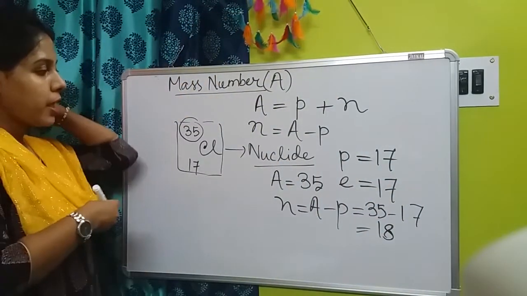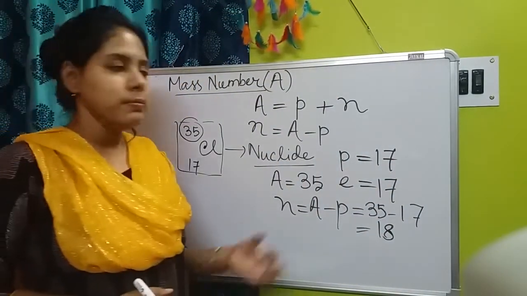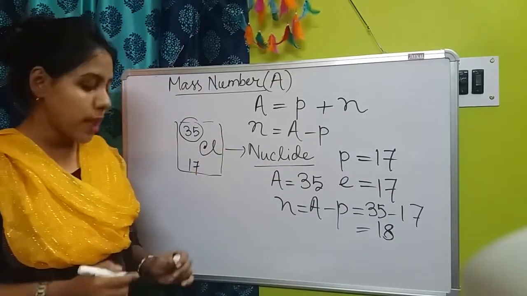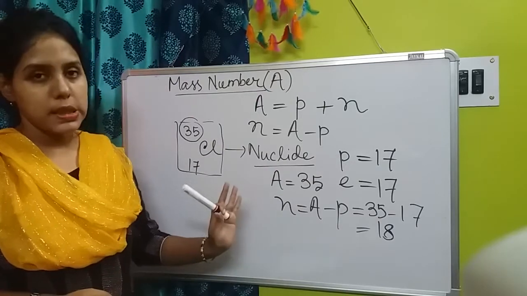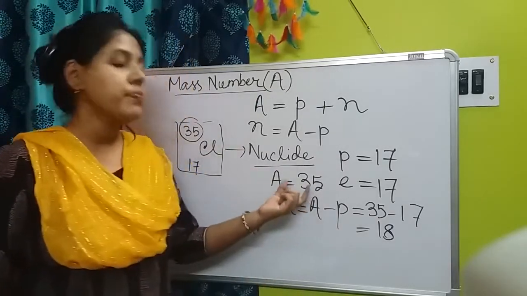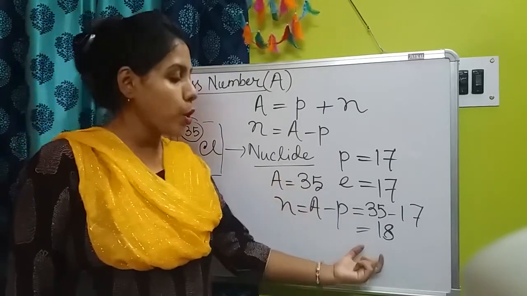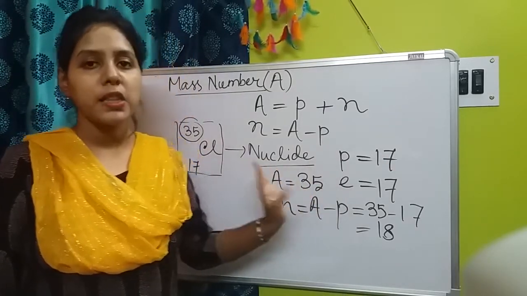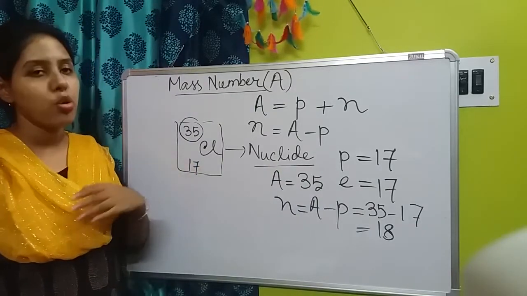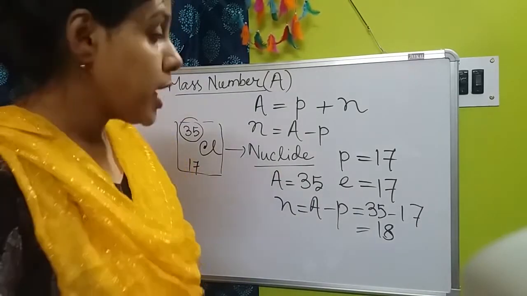Okay. So for any types of atom, by using the nuclide we can calculate the total number of neutrons, or we can calculate from here mass number, we can calculate proton number or neutron number, anything that will be given in the question. According to the question you have to calculate the values. Okay. Now next,